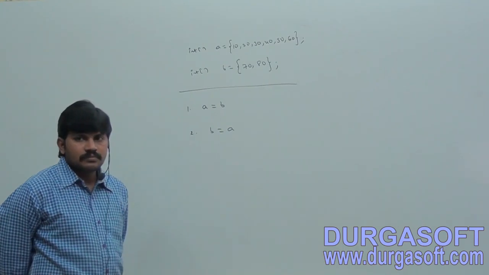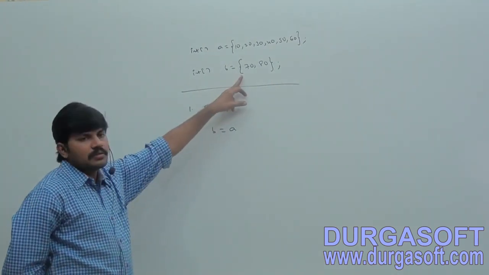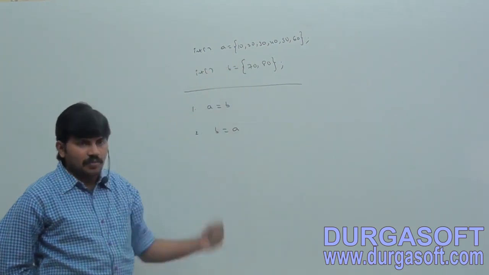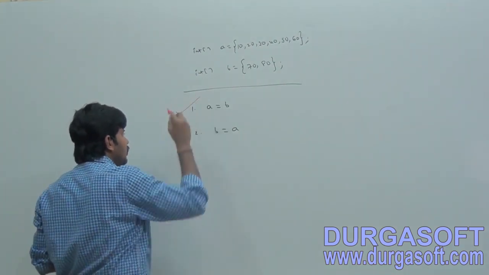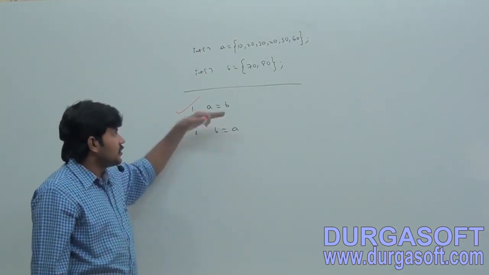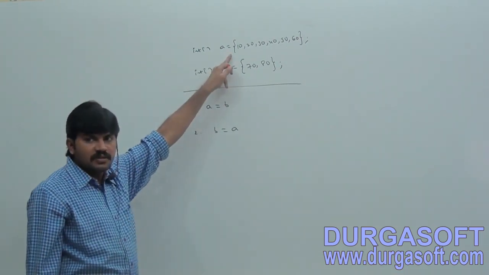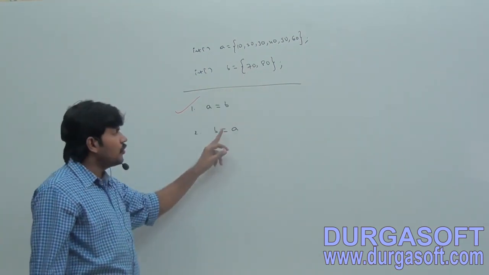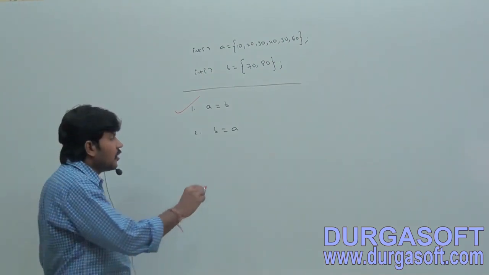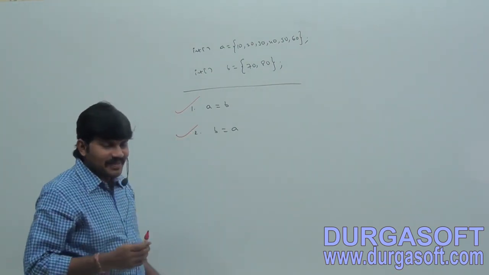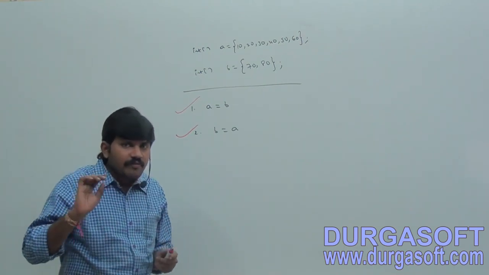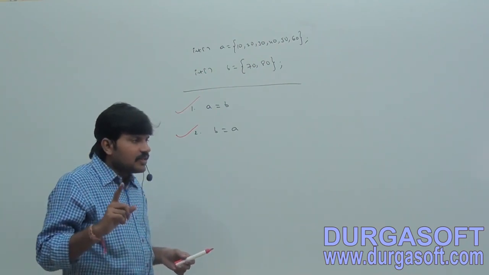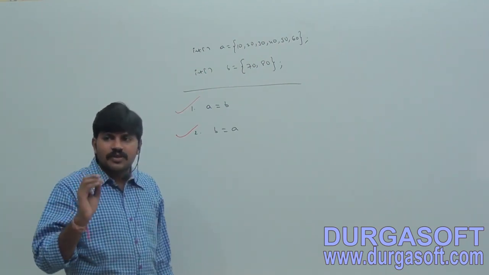First one is valid because b size is 2, but a, how many places are there? 6. So in 6 places placing 2 elements, what is the problem? That's why 100% the first one is valid. But a means what is the size? 6. B means what is the size? 2. Sir, 6 to 2 possible or not possible? Not possible. That's why valid. Because whenever we are assigning one array to another array, internal elements won't be copied. Just the reference variables will be reassigned.